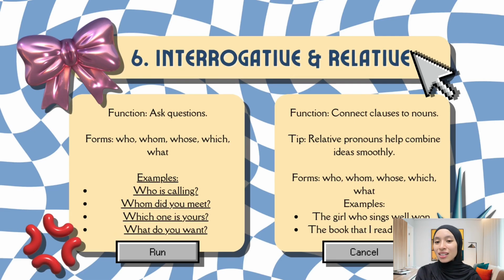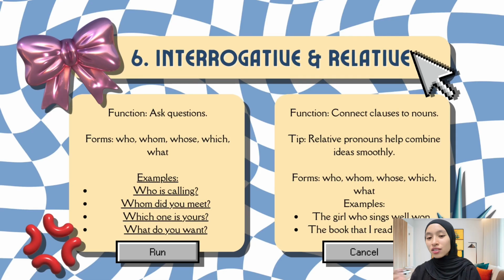These pronouns lead us naturally into relative pronouns which connect closest. So, relative pronouns link clauses to nouns. Examples include who, whom, whose, which, that. For example, the student who studies hard will succeed. Here, who connects the clause studies hard to the noun student.